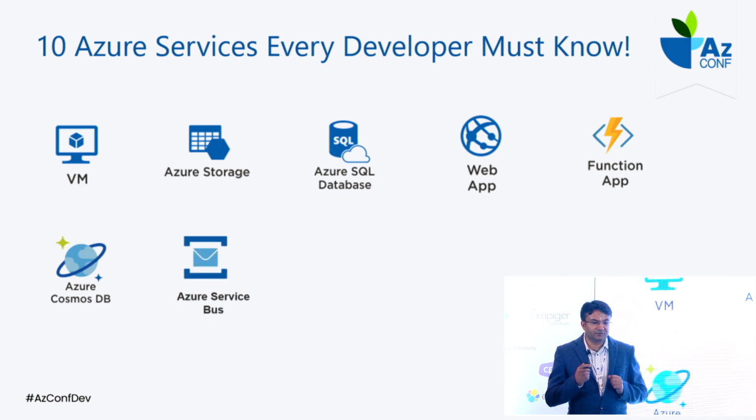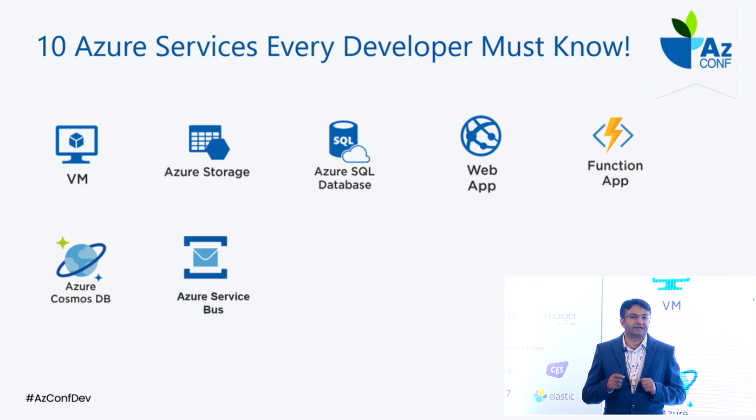Fine. The next one we have is the Azure Service Bus. As I said here, when it is coming to building an enterprise-grade application, I'm sure you might be using Flipkart, you might be using Amazon. What they are doing, they are not placing the order in one shot. Behind the scenes they have many microservices which are communicating with each other. But they are not communicating in connected mode. They are communicating with each other in a disconnected mode.